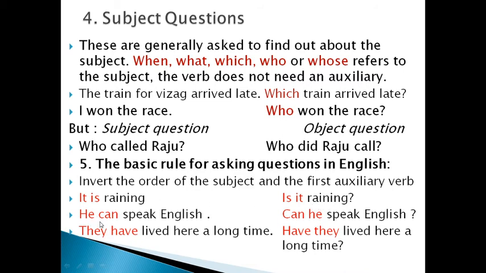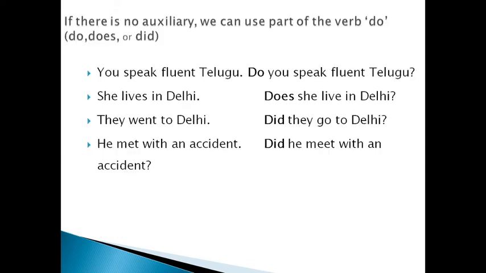It's very simple. He can speak English. Put this can before he. So, can he speak English? They have lived. So have is an auxiliary verb. Put this before the subject. Have they? Right. So this is the method to form questions. So let us see some more examples.